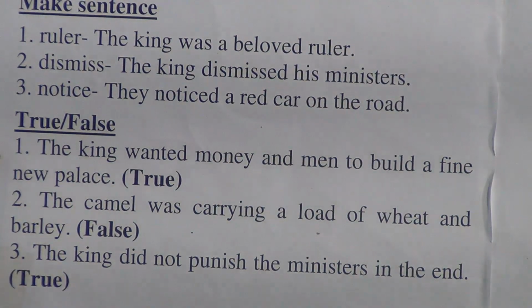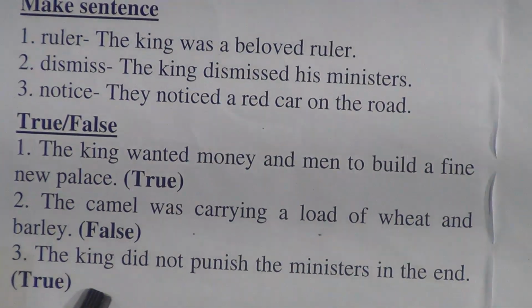True, false. The king wanted money and men to build a fine new palace. True. Number 2, the camel was carrying a load of wheat and barley. False. Number 3, the king did not punish the ministers in the end. True.